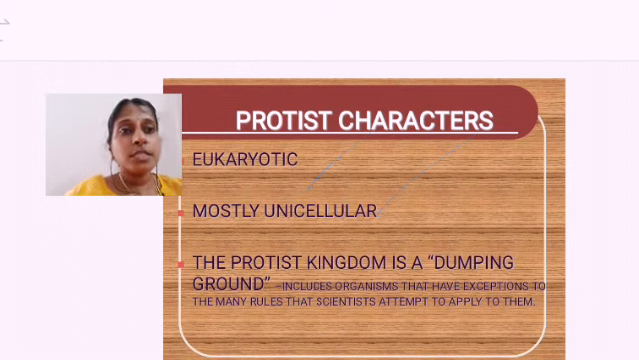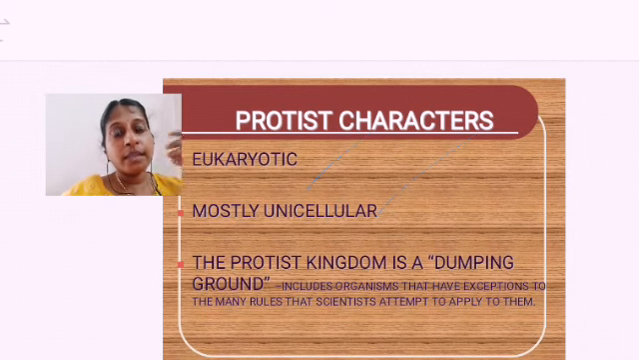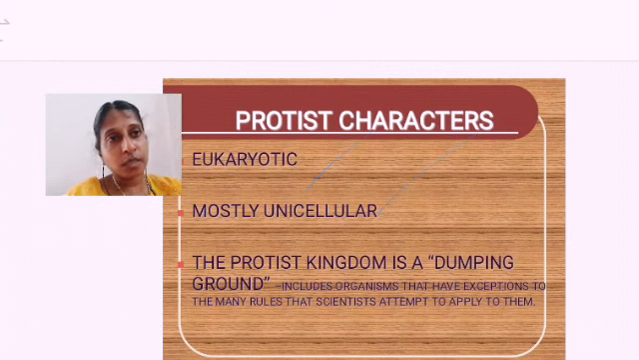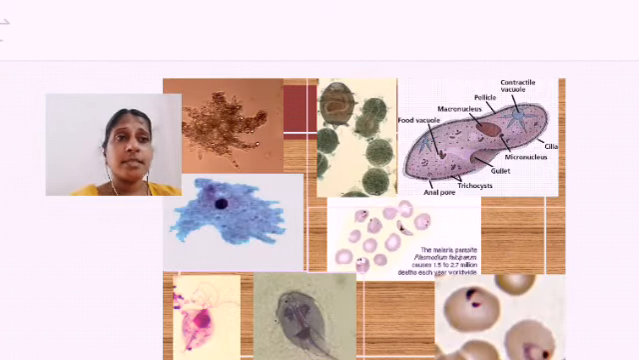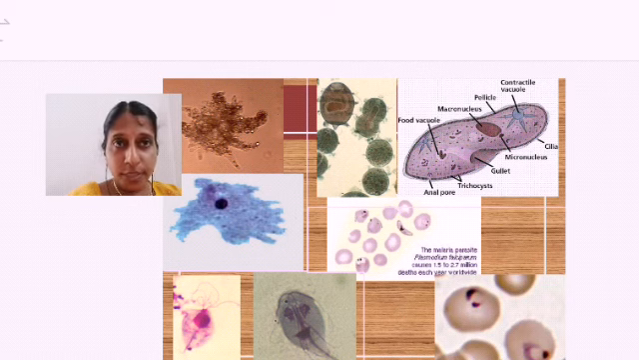Okay, the Protist kingdom is a dumping ground. Dumping ground means when scientists find an organism that is unicellular, heterotrophic, as well as usually eukaryotic in nature, and it does not fit into any of the other categories, then they dump it in this category. Which category? The Protistans. That's why it is referred to as a dumping ground. Now these were the Protistans' characteristics. This is a diagram showing some Protistans, right?